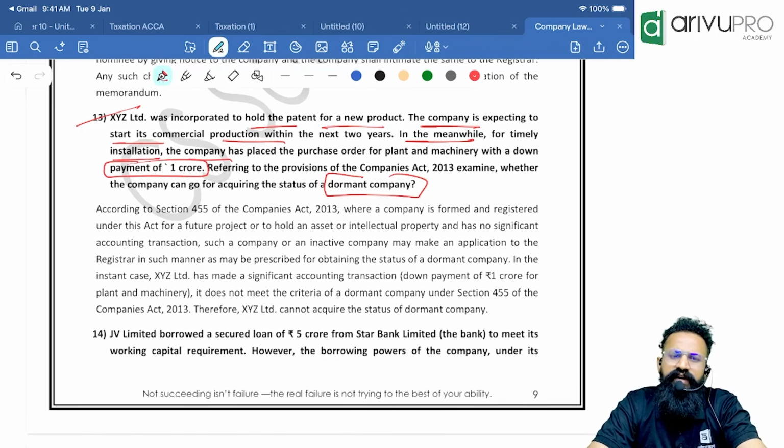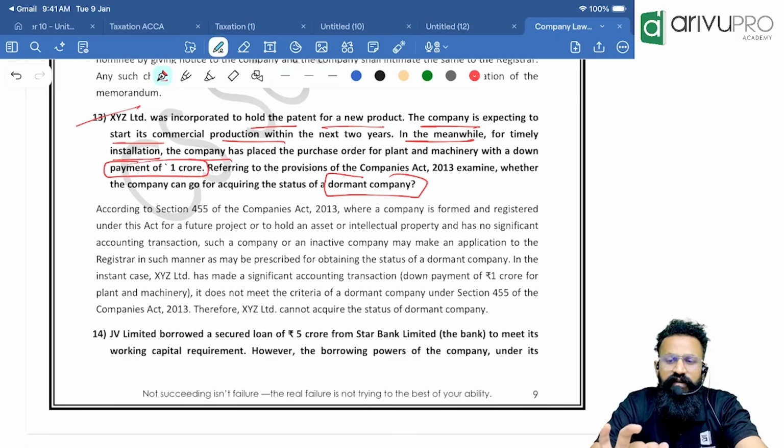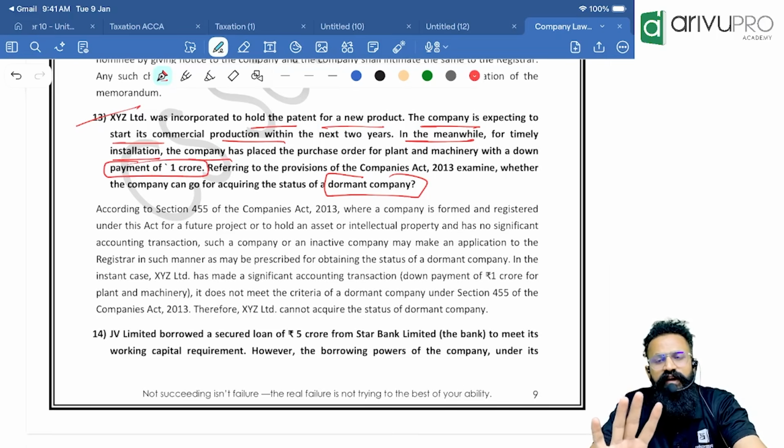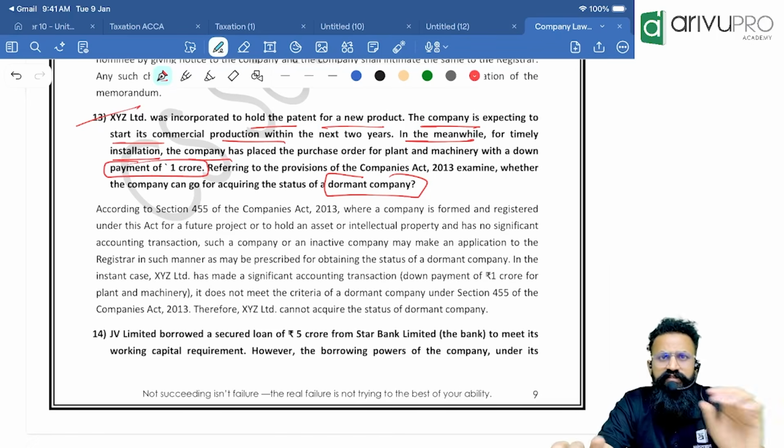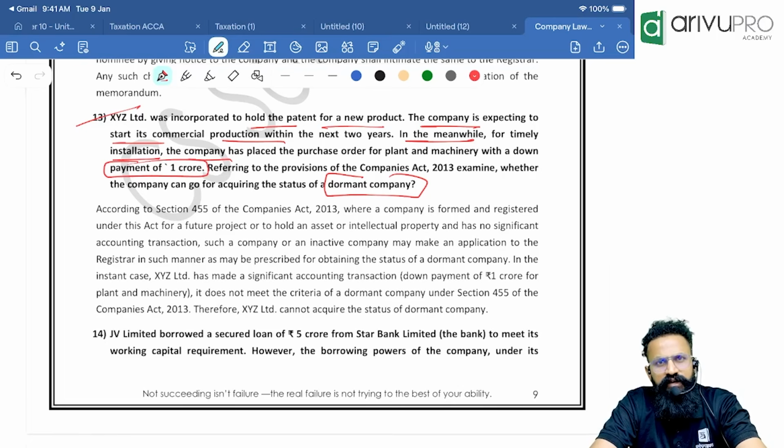Any money paid other than for your registrar's filing fees, to satisfy any other legal requirement, for maintenance of office and records, and for share allotments. If you have paid money for these four, it is not a significant accounting transaction. If you have paid money for any purpose other than these four, it will be considered a significant accounting transaction.